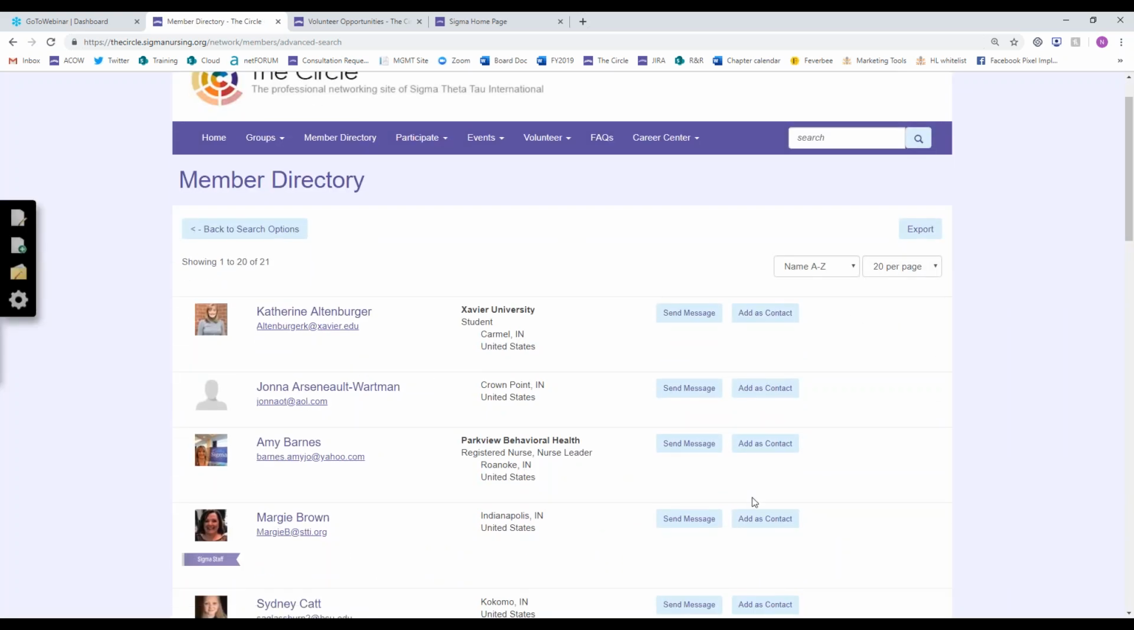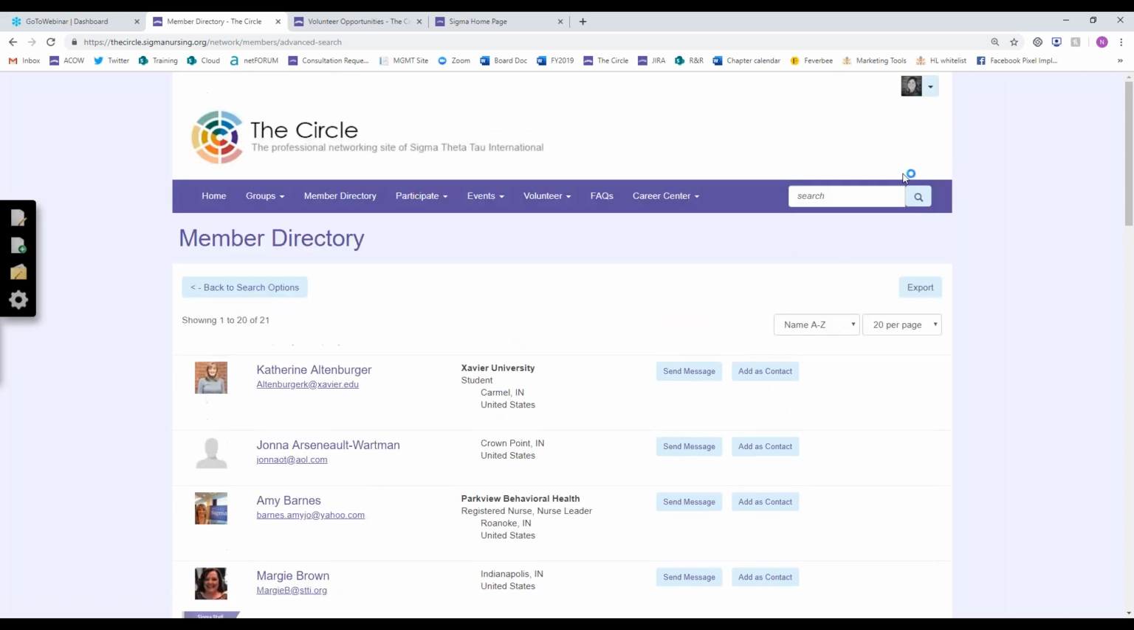And then that's going to pull up a list of anyone who is like-minded like that I could then add as a contact. So that's a neat feature of the circle, is that you can actually add people as contacts, and it builds up a directory within your profile that you can then pull on later.